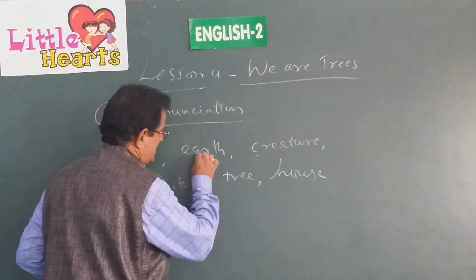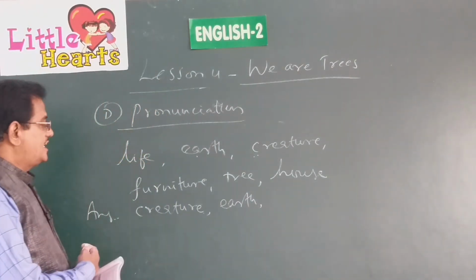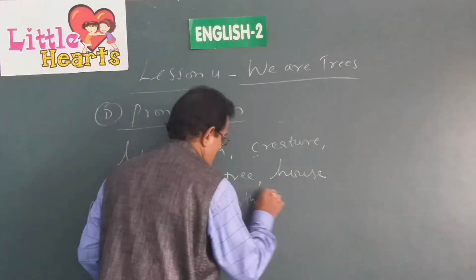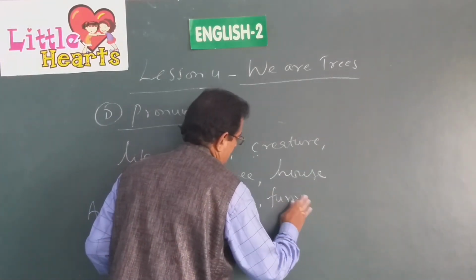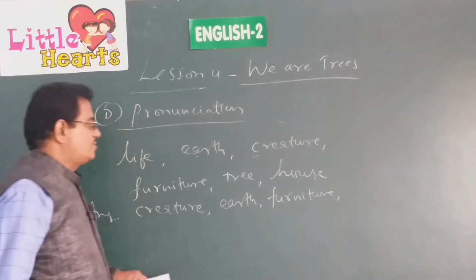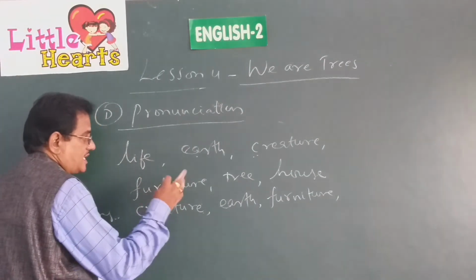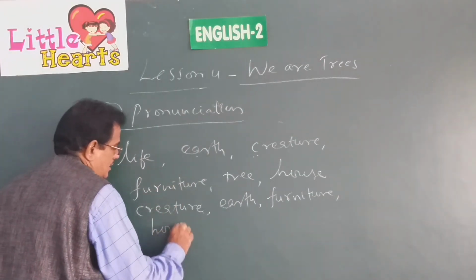C followed by what? D. Is there any word here beginning with D? No. Is there any word beginning with E? It is there. Earth. Is there any word beginning with F? Yes. Furniture is there. Is there any word beginning with G? H is there. G is not there, but H is there. House.